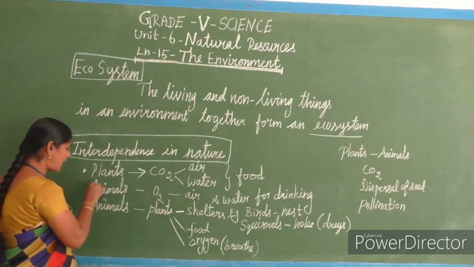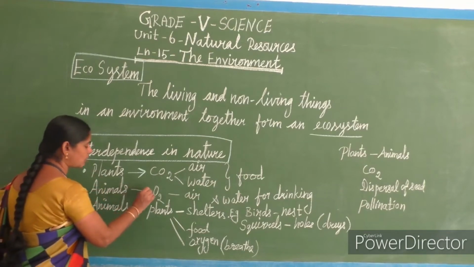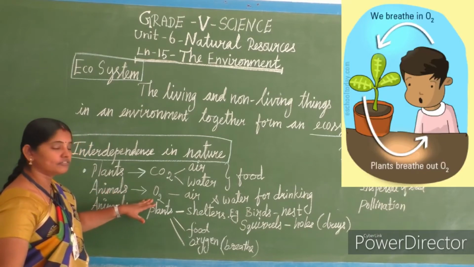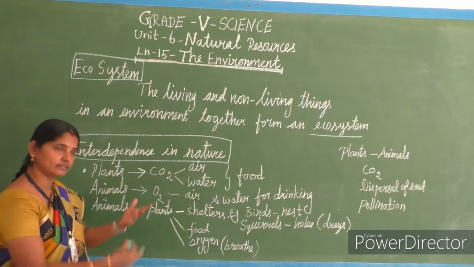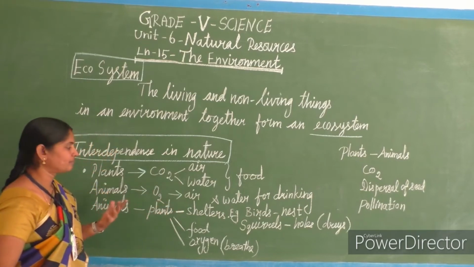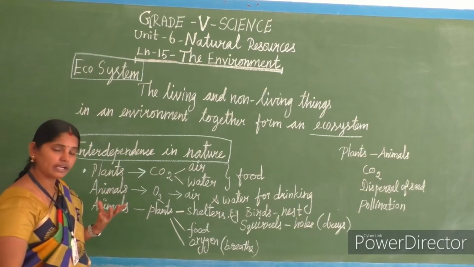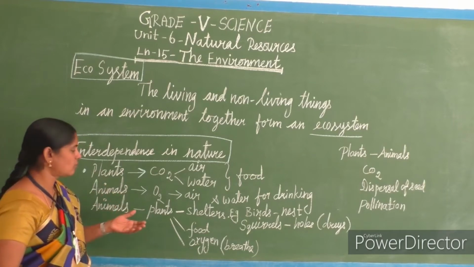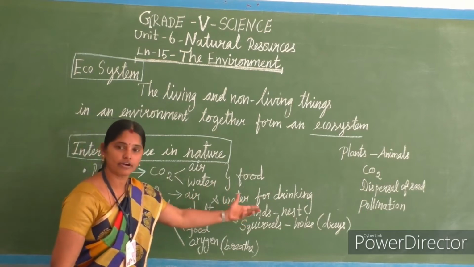Okay, then animals, how are animals interdependent? So we also come under animals, no? Social animals, humans are social animals. Okay, we are in need of oxygen for breathing. From where are we getting the oxygen? The same environment, in the atmosphere we are getting the oxygen. Okay, and we are in need of water, isn't it? Air and water are the basic fundamental things for life, isn't it? Air we get from the environment and water for drinking.